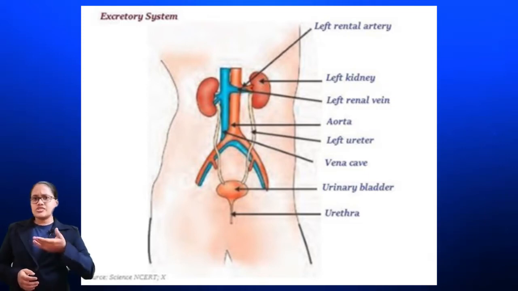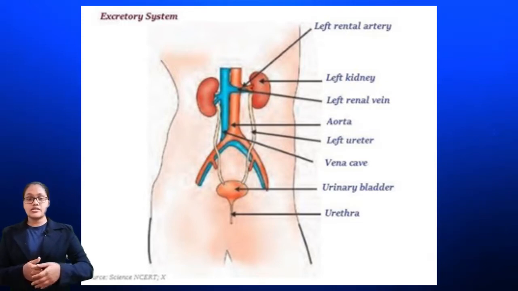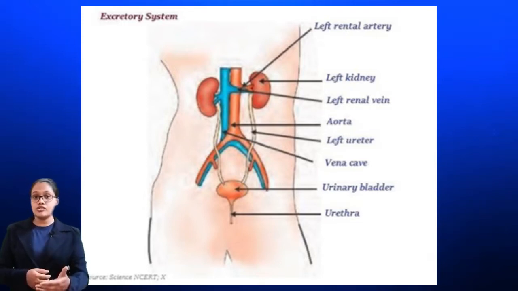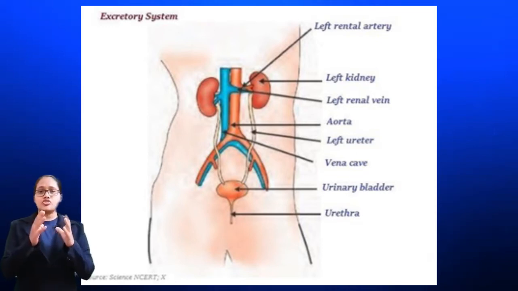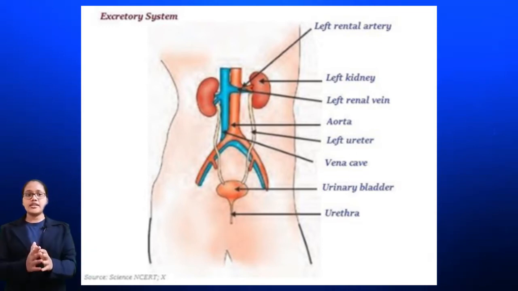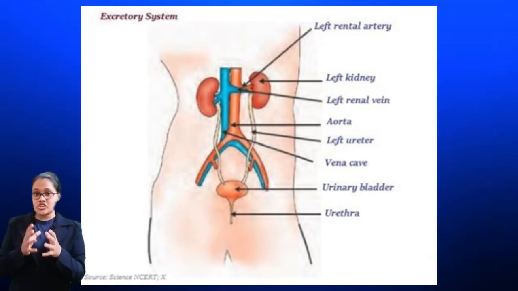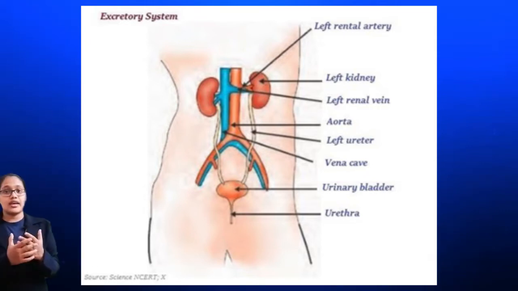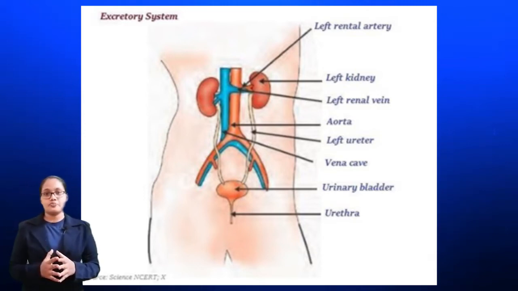The urine thus formed in each kidney flows into the ureters, which then pass into the urinary bladder. The urinary bladder stores the urine until the pressure increases, and if the pressure is increased, then it leads to the urge to pass it out through the urethra.